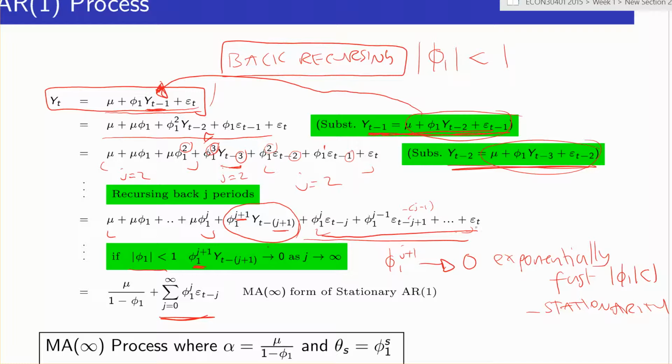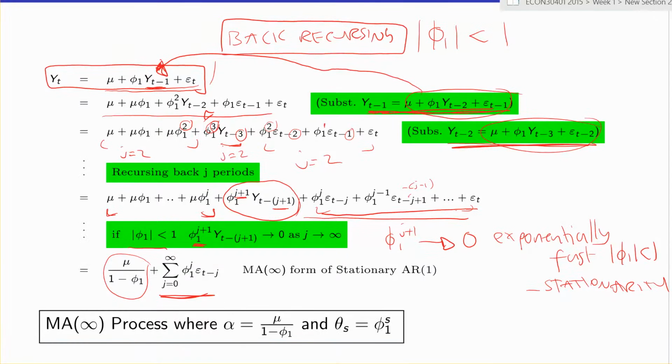This is for general j. If we let j go off to infinity, it goes back forever, and this is just this sum. Also note that this here is a geometric progression in phi1. So if we let j go off to infinity, we're going to get mu over 1 minus phi1. See the lecture notes for the details on the geometric progression. But the idea is we keep back substituting again and again.